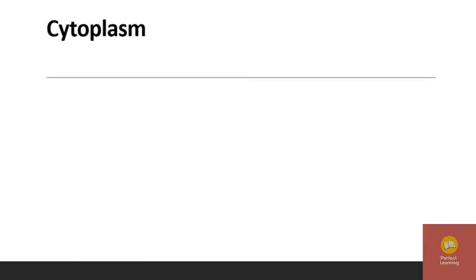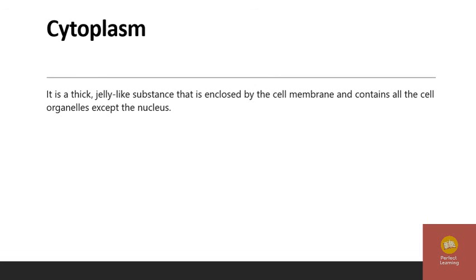The point is cytoplasm. It is a thick jelly-like substance that is enclosed by the cell membrane and contains all the cell organelles except the nucleus. Keep it in your mind, friends: except the nucleus, it contains all the cell organelles.